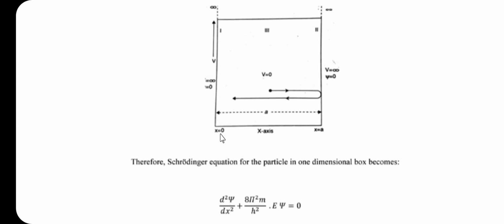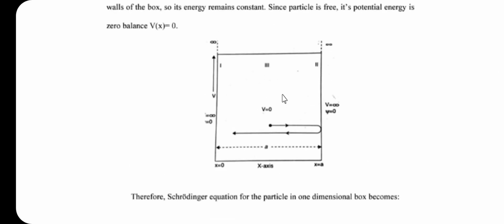Therefore, the wave function psi and the probability of finding the particle, psi square, must be 0 when x is less than 0 or x is equal to 0 or x is equal to A or x is greater than or equal to A. In other words, the particle is confined in the box and cannot escape the box, that is, the particle does not exist outside the box. That means the particle is present only inside the box. So, here the particle in a one dimensional box.